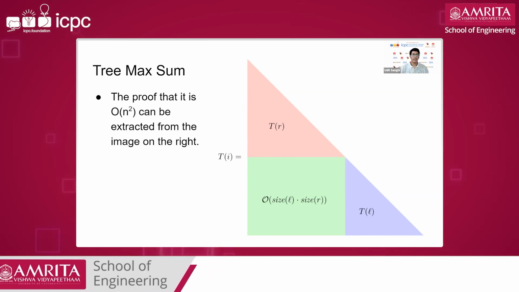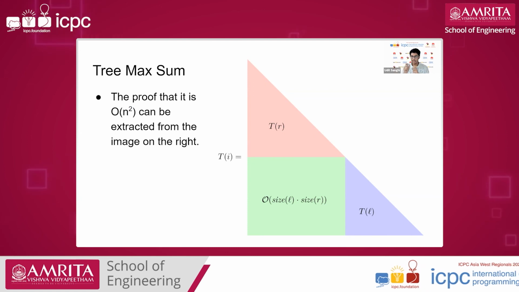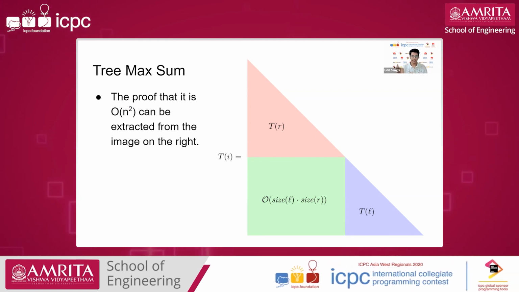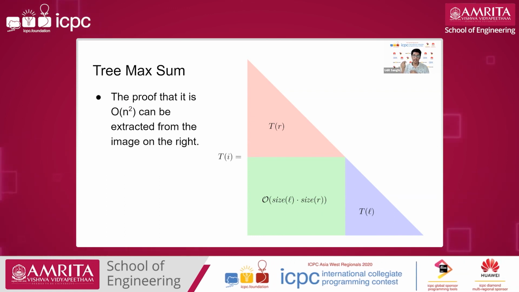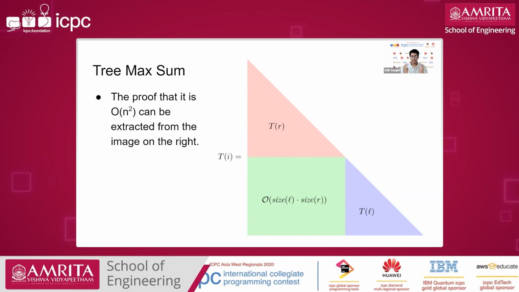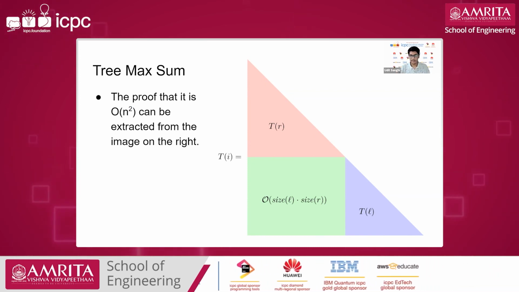Another way to visualize this would be that for the size of L times size of R, each pair of nodes is getting considered at max one time. And the point at which it will be considered will be the LCA of both the nodes. So that's another way to look at it. Next slide.